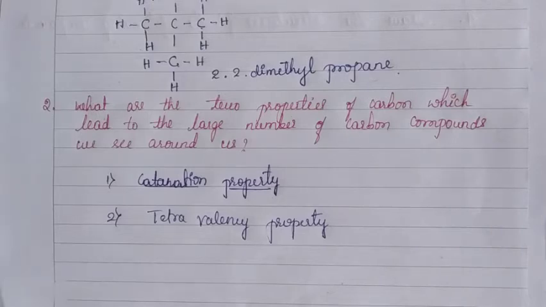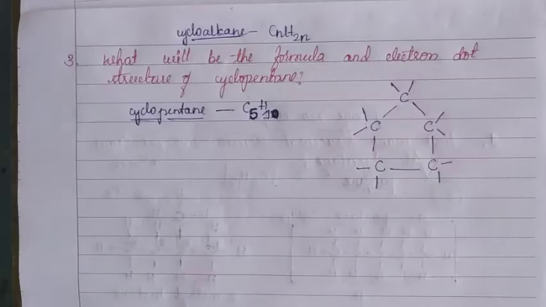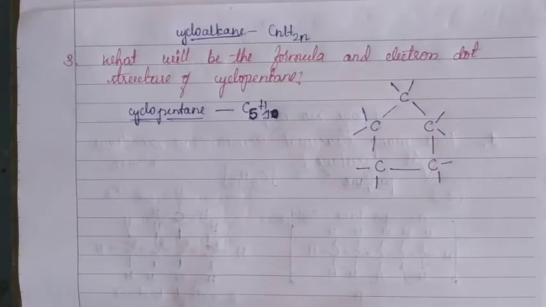Due to that reason, carbon is present in all things. These two properties make carbon special and lead to the large number of carbon compounds we see around us.